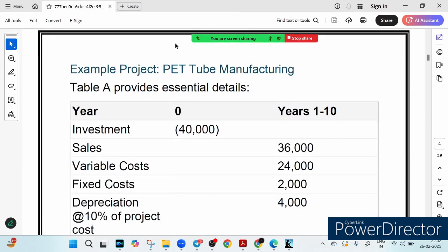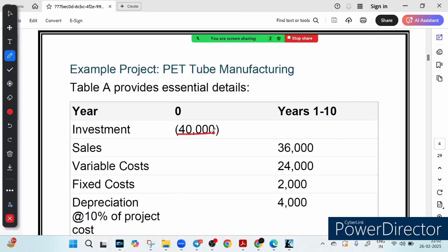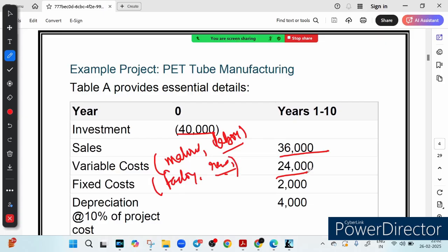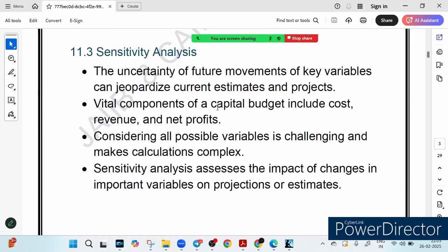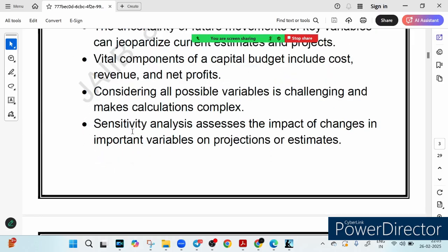Your investment, which is the initial cost, is 40,000 rupees. Your sales revenue per year is 36,000, and your variable cost is 24,000. Variable cost means, suppose material cost is there, suppose labor cost is there. These are the variable costs. And your fixed cost is factory rent and utilities, so this is 2,000. These are the costs incurred. The vital components of the capital budget include cost, revenue, and net profit.